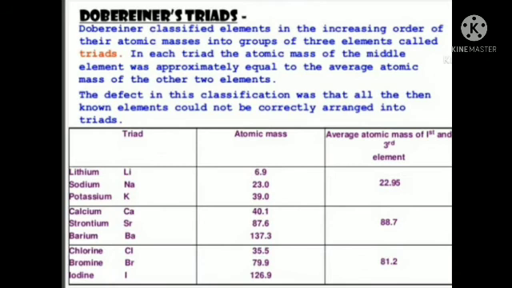Here, 3 triads are given. In the first triad, Li, Na and K, that is lithium, sodium and potassium, sodium's atomic mass is equal to the average atomic mass of Li and K, that is, 6.9 plus 39 divided by 2 is approximately equal to the mass of sodium.